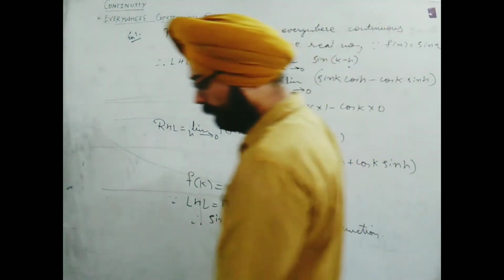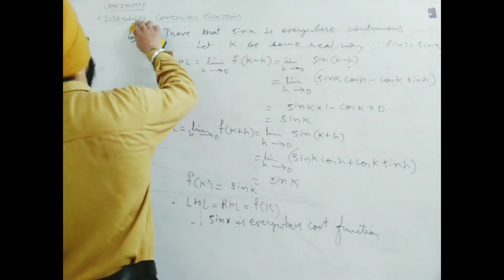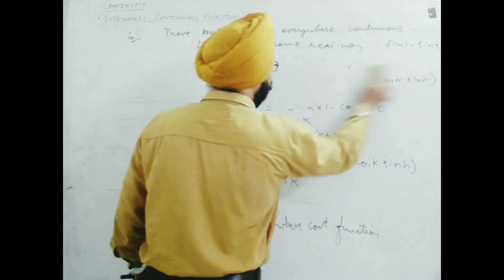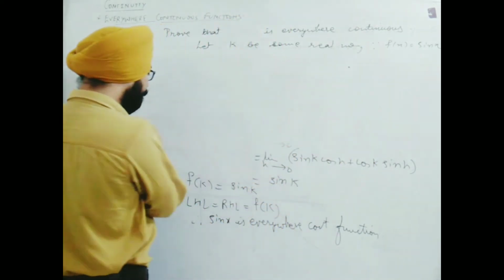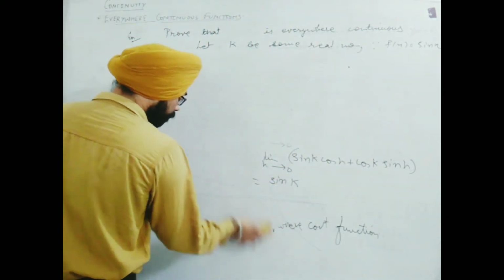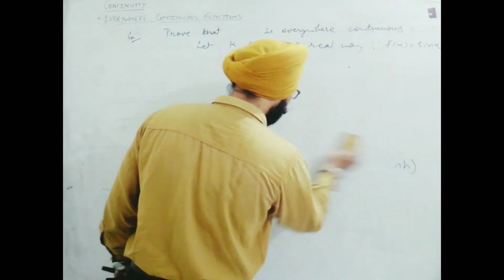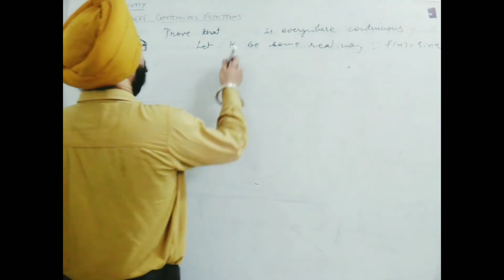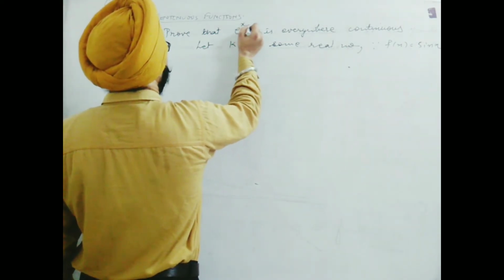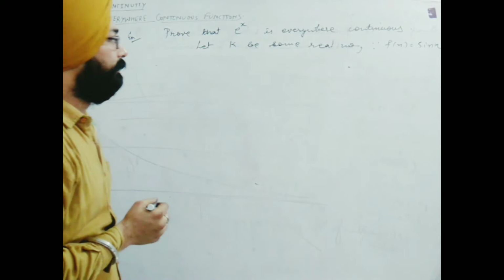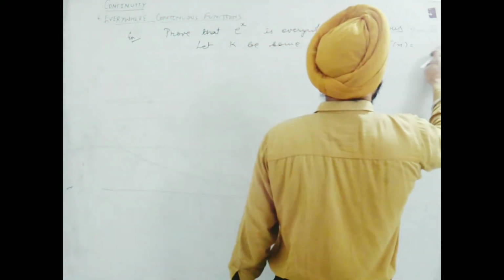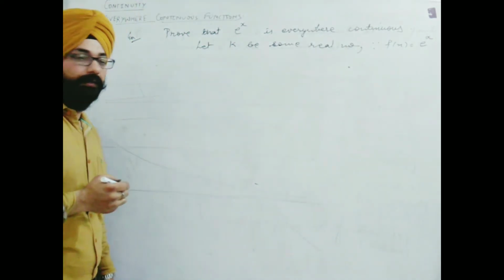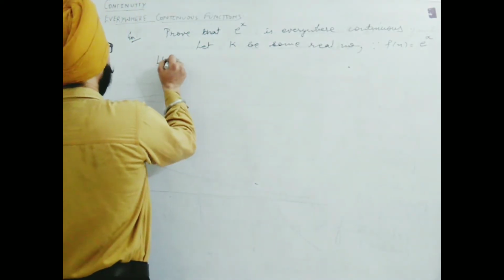Now, next example. Everywhere continuous function we need to prove. We can take one more example. Suppose I take in the list e raised to the power x. We need to prove e raised to the power x is everywhere continuous. So we will take f of x equal to e to the x, and k again the same real number. We will take LHL now.